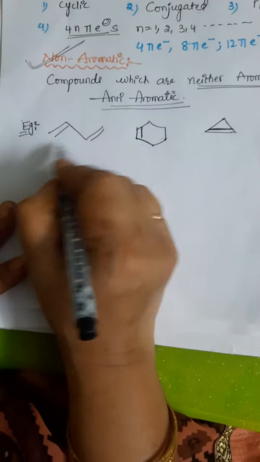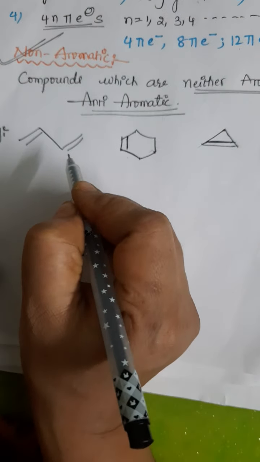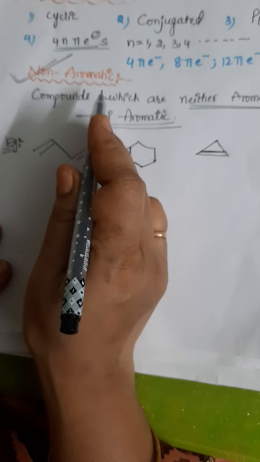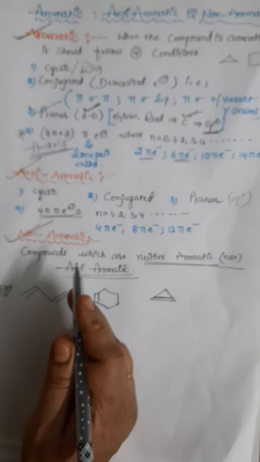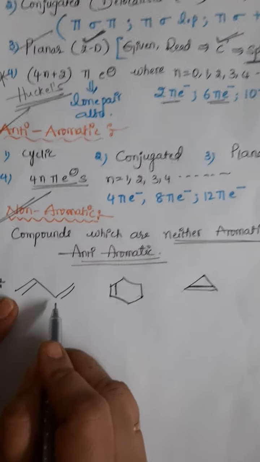Okay, first compound, suppose this is the compound they have given. Is it an aromatic compound, anti-aromatic compound, or non-aromatic compound? How can we identify, students? Just go through the points, whatever points I just said. Okay, if you see, this is the compound.